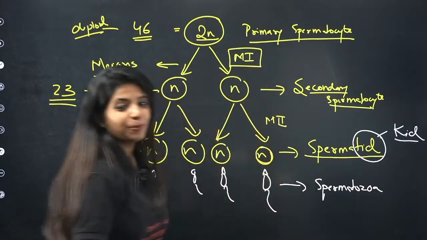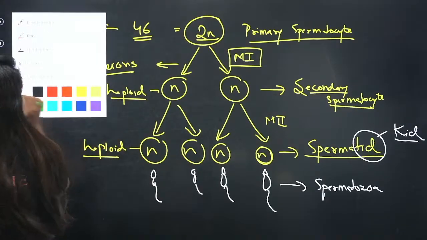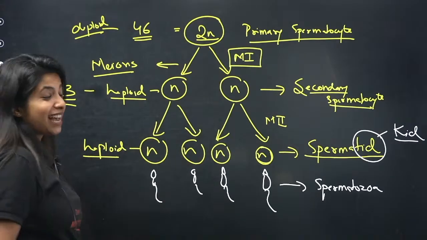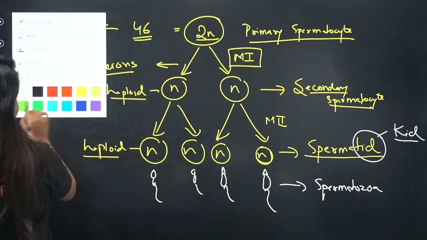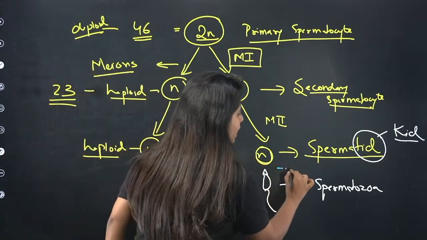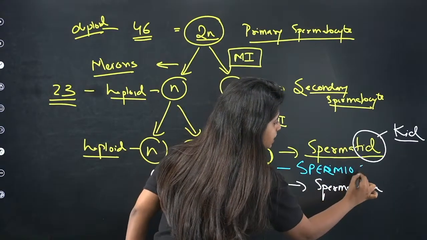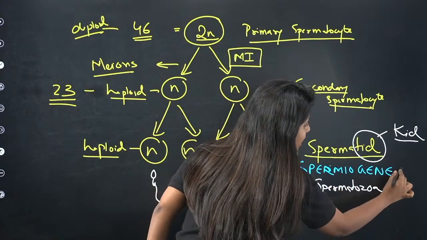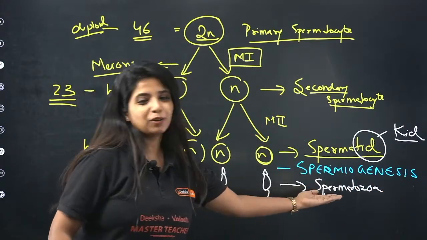You call it spermatozoa. And this process has a name where you probably will be like, oh my God, I cannot remember any more names. It's very easy. It is known as spermatogenesis. Genesis means formation. Spermatogenesis means the spermatozoa is being formed.